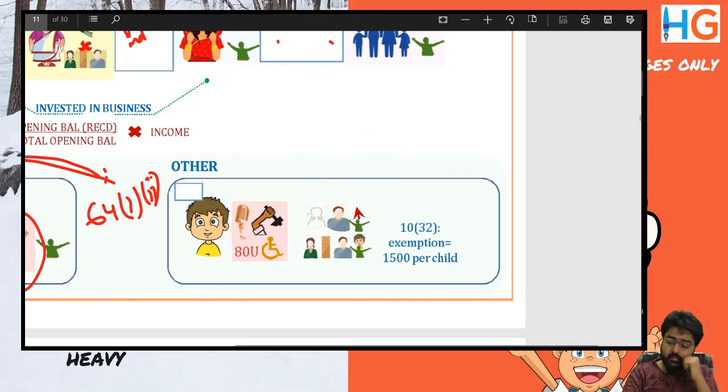Have a look at these images. These images will help you recall during the exams. So if you say manual work during the exam, you'll remember this. You'll remember this, and you'll recall, yeah, manual work is not covered under clubbing. What else is not covered?